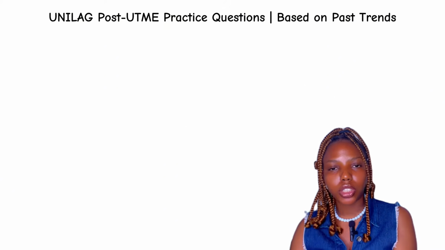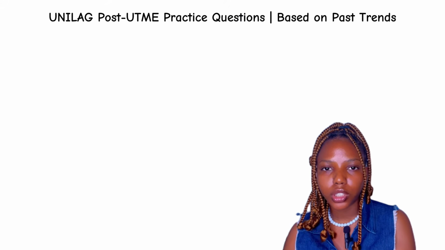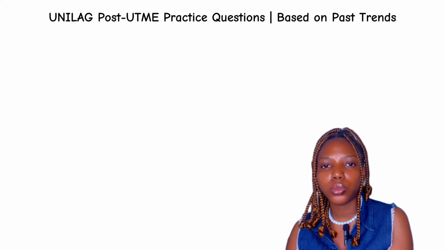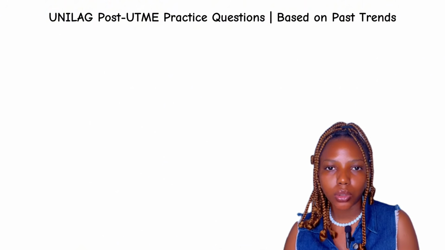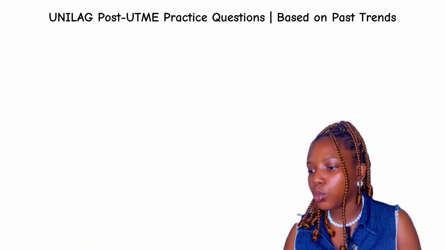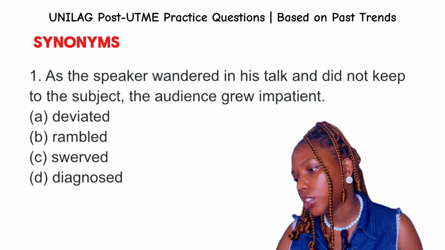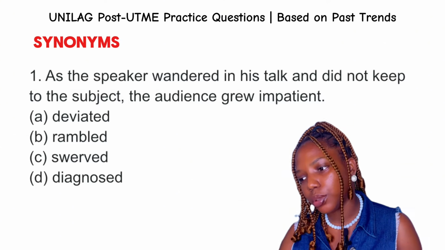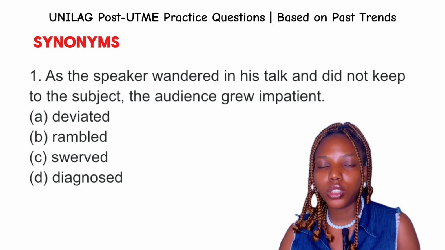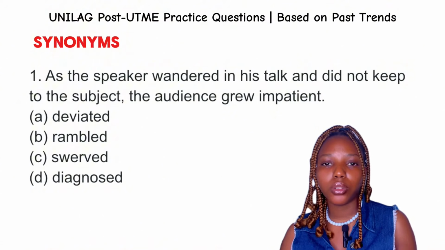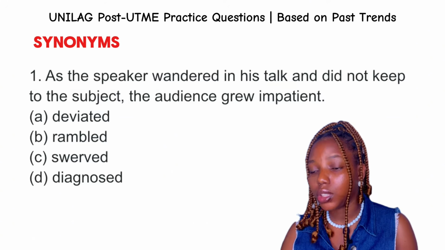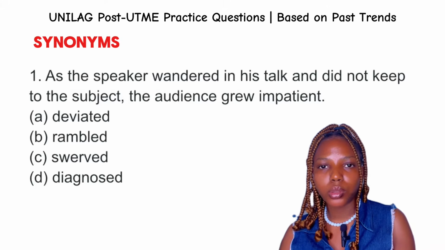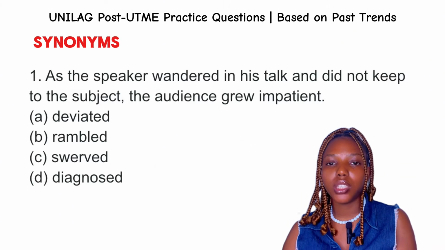Now, here's where it gets challenging. The focus word or phrase is not underlined in each question, so you would have to identify that first before selecting the best answer. So let's start with question 1. The speaker wandered in his talk and did not keep to the subject. The audience grew impatient. So the focus word is wandered. How do I know it is wandered? From the options, we see deviated, rambled, swerved, diagnosed. So the main word, the focus word, is wandered.